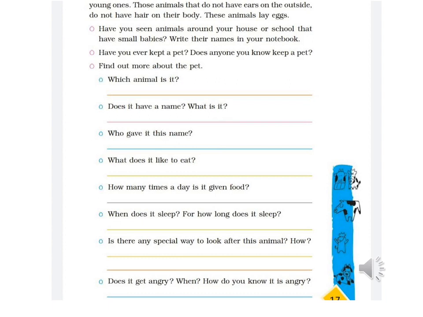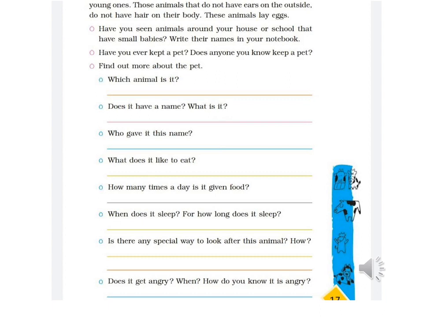You want to know which animal it is? Yes, it's a dog. Does it have a name? Yes, it has a name. Its name is Bruno. Who gave it this name? I myself gave it this name. What does it like to eat? It likes to eat biscuit, bread and meat.